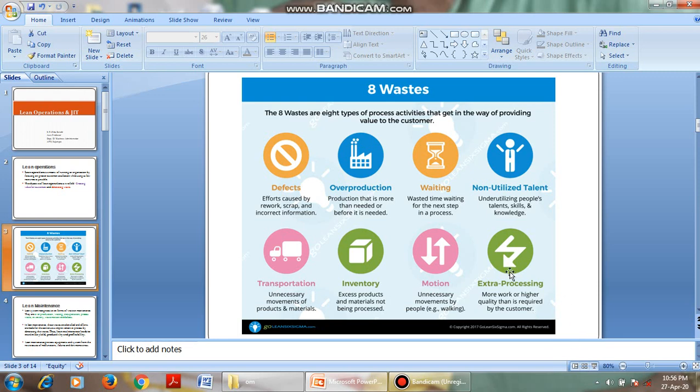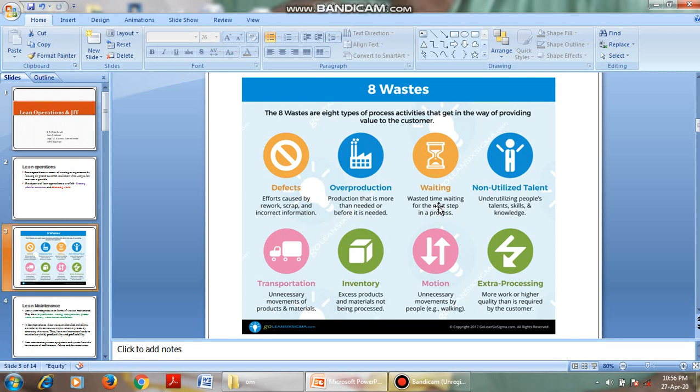So, in the organization, we have different types of waste. The first waste is defects. We are not supposed to produce defective products, which are waste, and we are not supposed to overproduce. Excess production will lead to wastage, as the stock just sits in the godown or warehouse. So we have to produce sufficient products only. Don't go for overproduction.